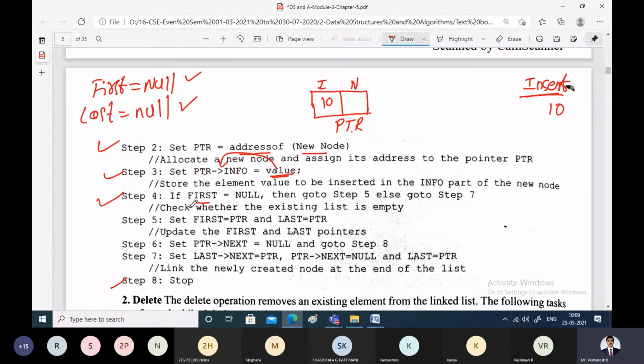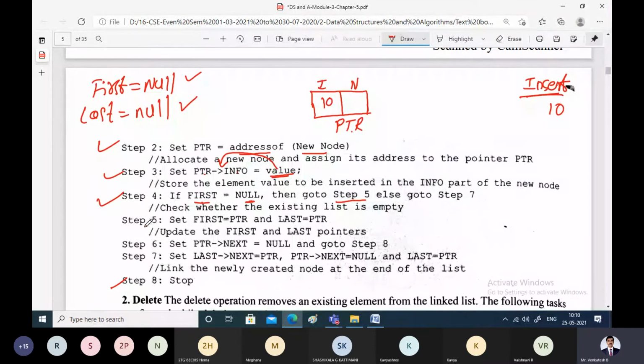In our case, step 4 is true. What is that? If first is equal to null, that means check: is first pointing to null? That means, are there zero nodes in the linked list? If there are zero nodes in the linked list, what happens? This itself will become the first node of the linked list. So that's what we are checking. If first is equal to null, which is true in our case because there are no nodes, then go to step 5. In our case it is true. We have to go to step 5.